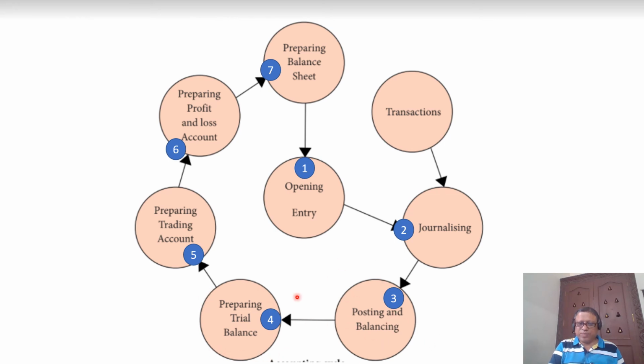Then we prepare the trial balance, a sheet which contains all the debit balances and credit balances to check the arithmetical accuracy. From the trial balance, we prepare the financial statements. Financial statements mean P&L and balance sheet. If it is a manufacturing organization, we prepare the trading and P&L account. Once that is prepared, we will have the P&L and balance sheet.